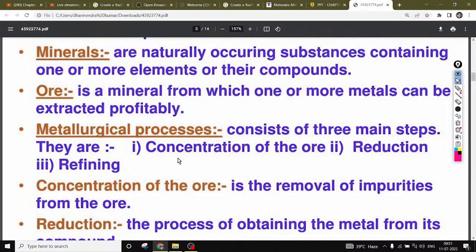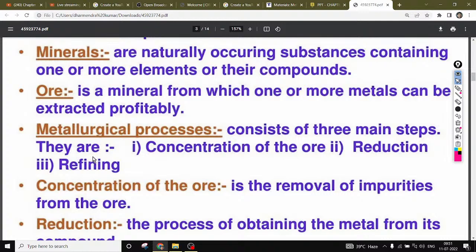Reduction means we are extracting the metal from the ore, right? Which means if we have iron present in our ore, we can reduce it, right? By the process of reduction we can separate our iron from the iron containing ore.